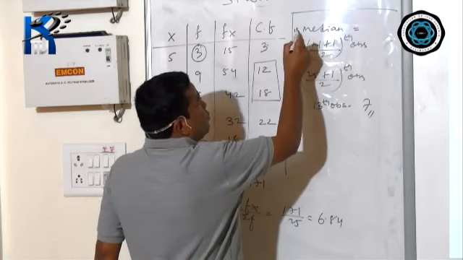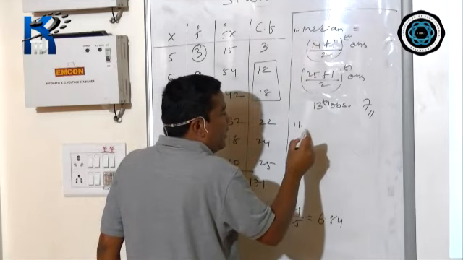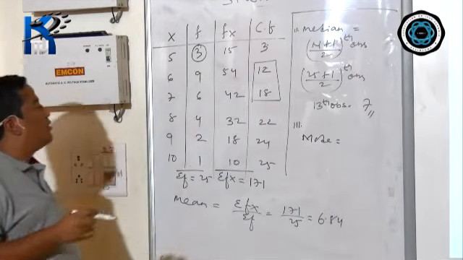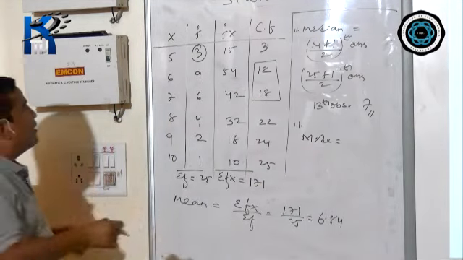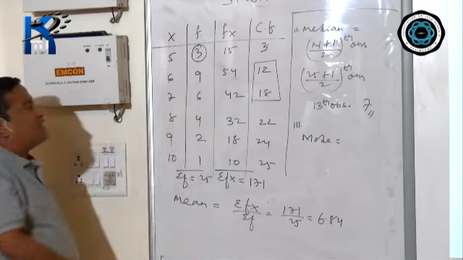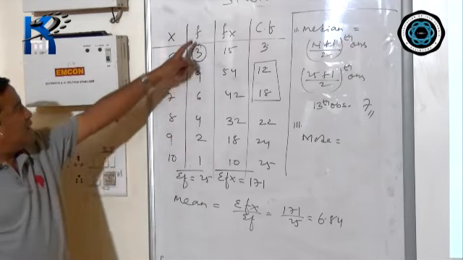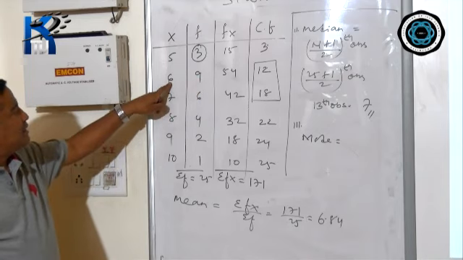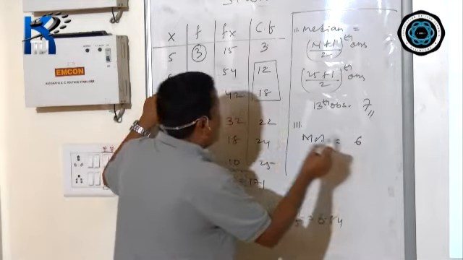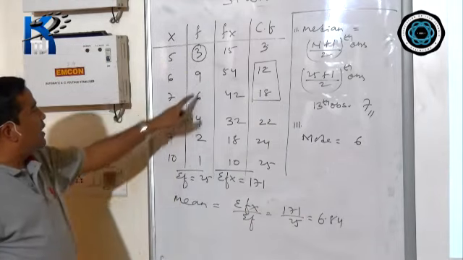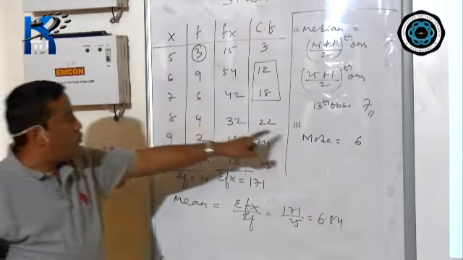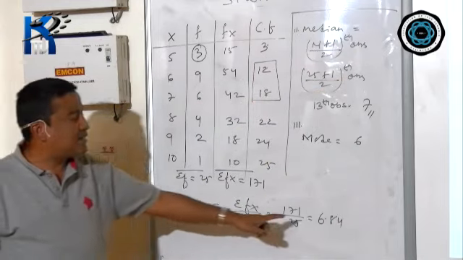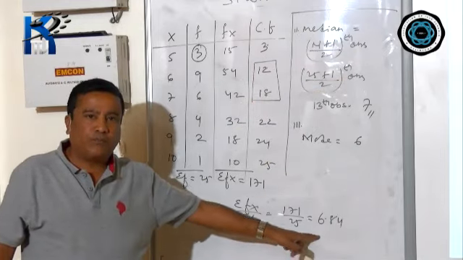This is question number 2. Now, question number 3, you have to find out mode. In the previous question, mode was the maximum repeating number. Here, mode means the highest frequency. Both are the same. What is the highest frequency? The highest frequency is 9. 9 means 6. All the answers are here. So mode is 6, median is 7 and mean is 6.84.